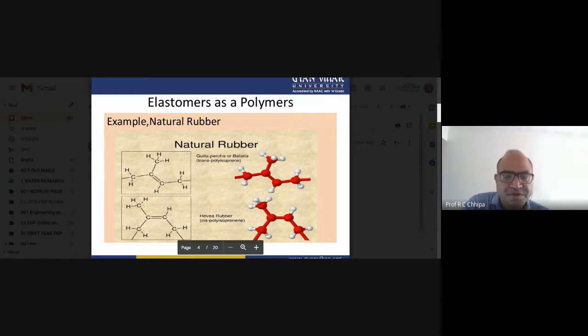There is one more thing. So we can say that natural rubber has the backbone of 1,3-butadiene.